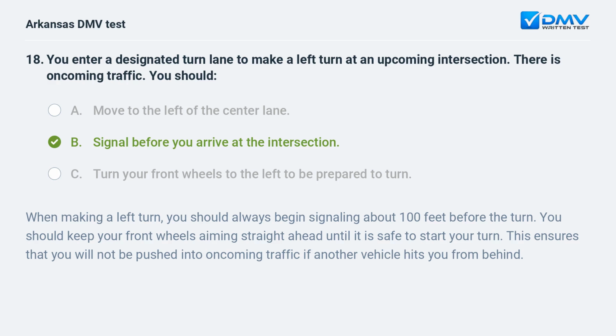When making a left turn, you should always begin signaling about 100 feet before the turn. You should keep your front wheels aiming straight ahead until it is safe to start your turn. This ensures that you will not be pushed into oncoming traffic if another vehicle hits you from behind.